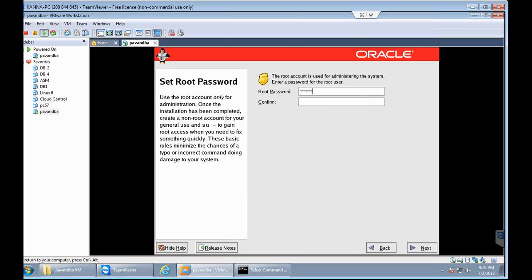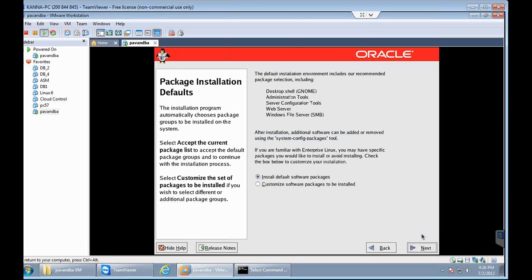You can give any password of your choice, but the password should be a combination of characters and numbers. You can't give all numbers and you can't give all characters. It should be a combination of numbers and characters. So once you provide that password over there, click on next. And here you need to select the second option, customize software packages to be installed. So just select that option and click on next.